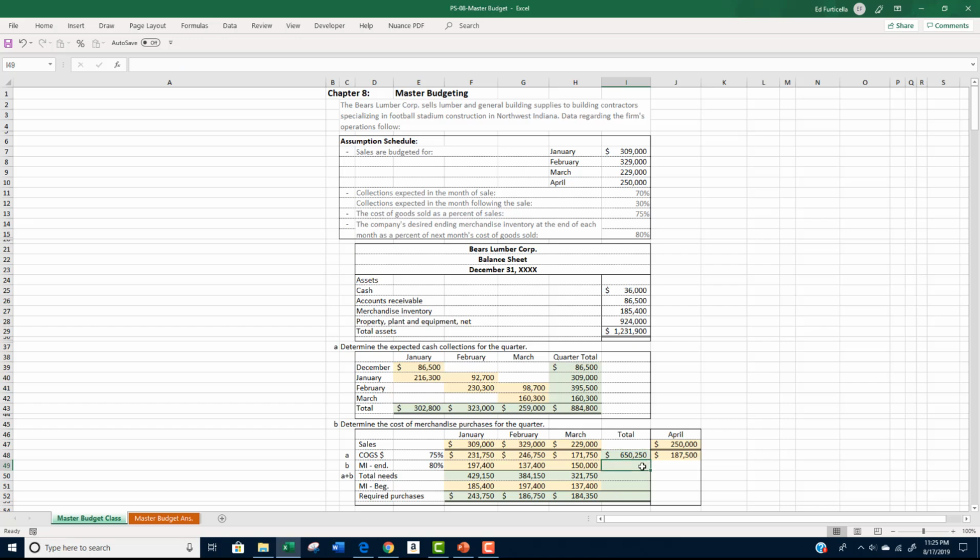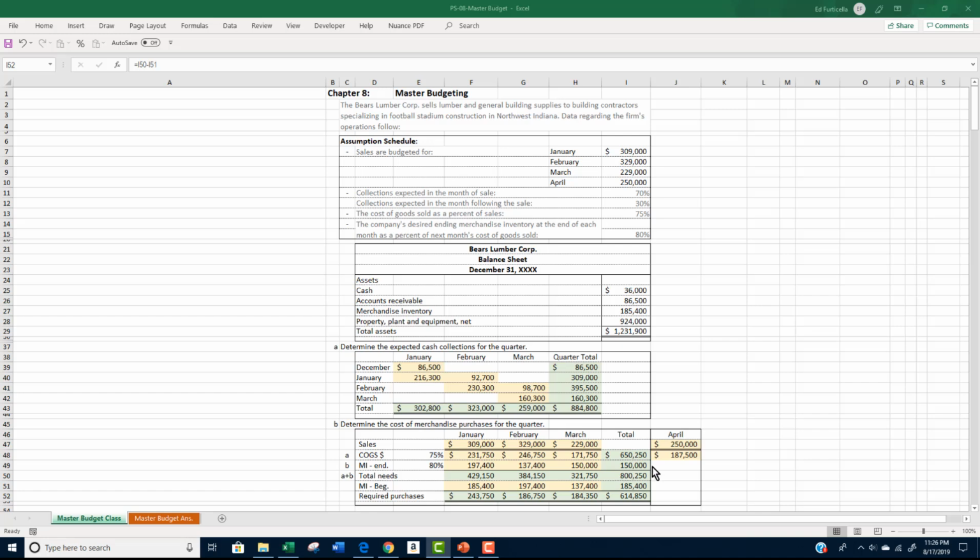To the $650,250, you add the ending merchandise inventory of $150,000 to arrive at total needs of $800,250. From the $800,250, you subtract the beginning inventory of $185,400 to determine the total required purchases for the quarter of $614,850.